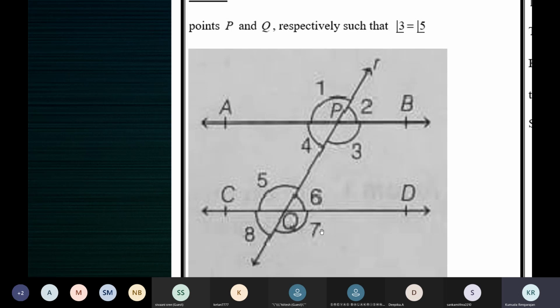3 is equal to 5, 5 is equal to 7. That means 3 is equal to 7. But 3 and 7 form a pair of corresponding angles made by this transversal R with the lines AB and CD. And they're equal. We proved that 3 is equal to 7. Corresponding angles are equal. Then the lines are parallel to each other. Therefore, AB is parallel to CD.